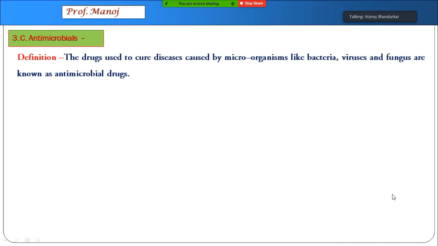After tranquilizers, we go for the third class, that is antimicrobials. In antimicrobials, these are the drugs which are usually given to cure diseases caused by bacteria, viruses, fungus, etc.